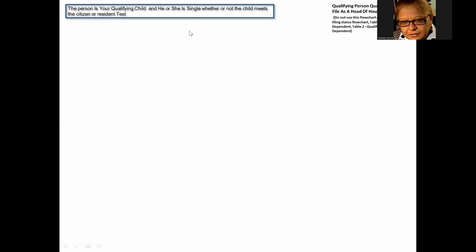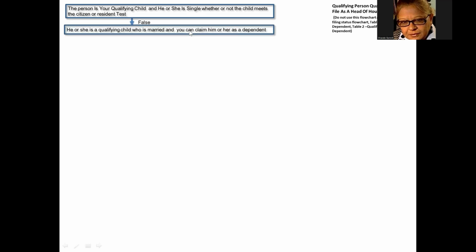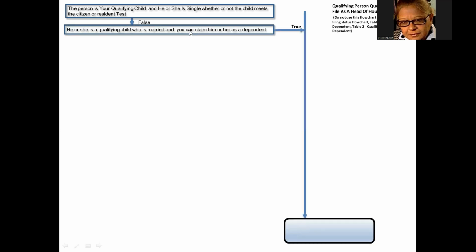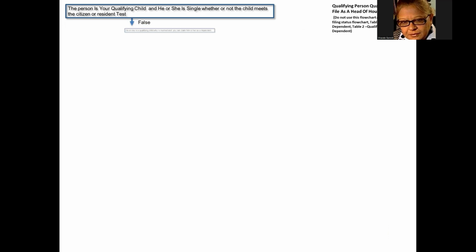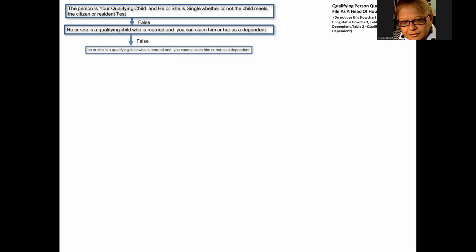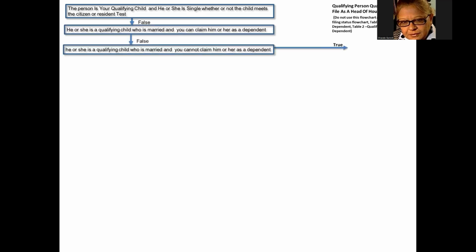But if the qualifying child is married, and you can claim the child as a dependent, then the person is a qualifying person qualifying you for head of household. Otherwise, if the child is married but you cannot claim the child as a dependent, then the person is not a qualifying person qualifying you for head of household.